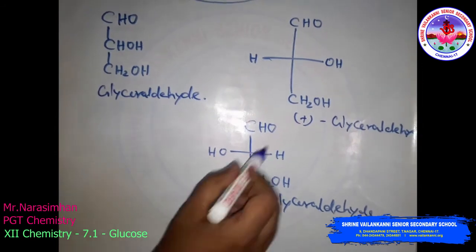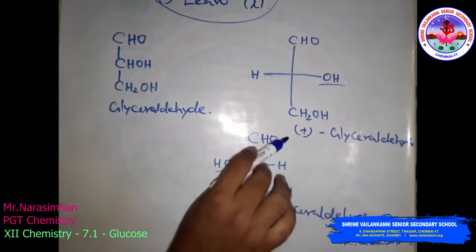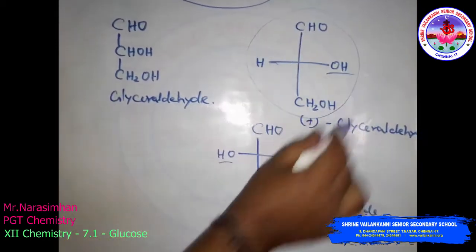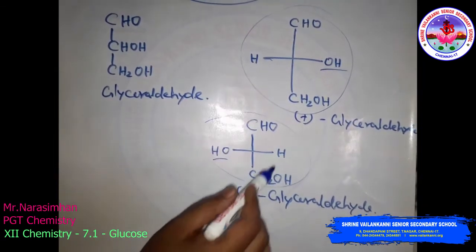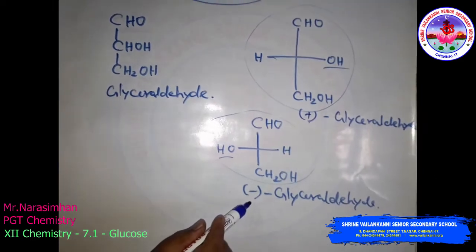Here look at that, only the OH group changes. So this indicates plus, that means the dextrorotatory compound, and this is a levorotatory compound. So this indicates the plus sign, and this is the minus sign.